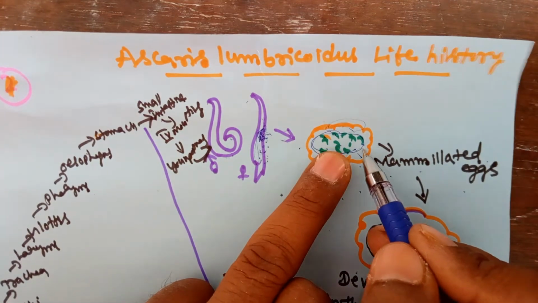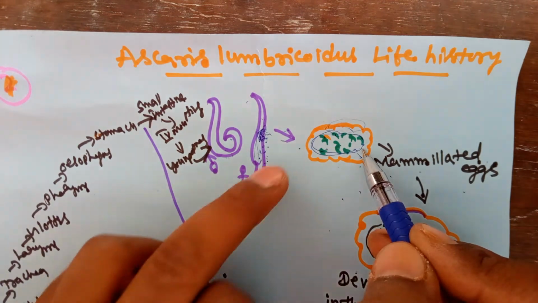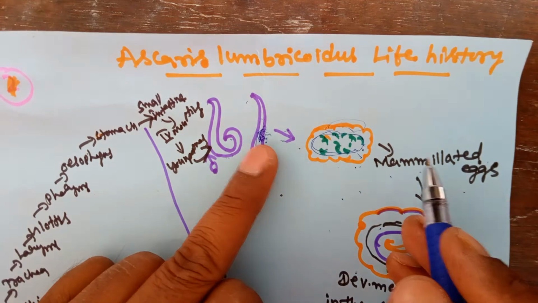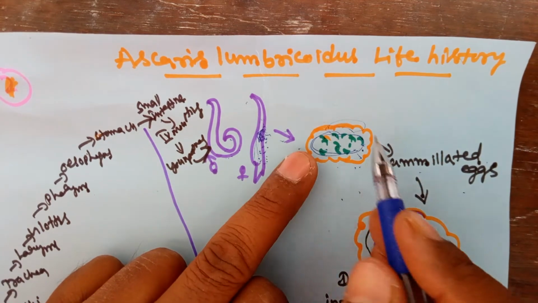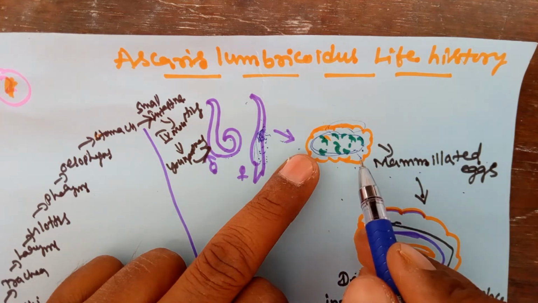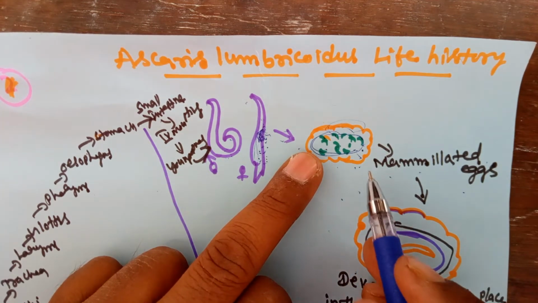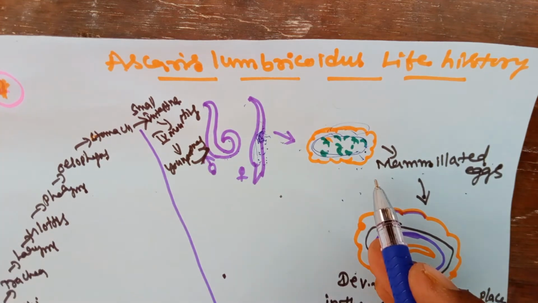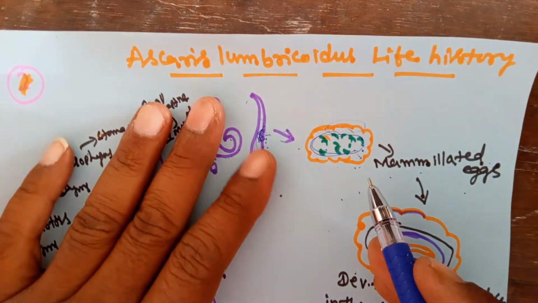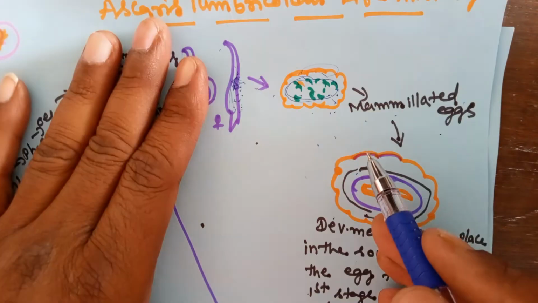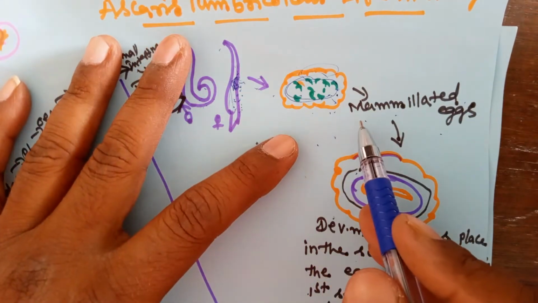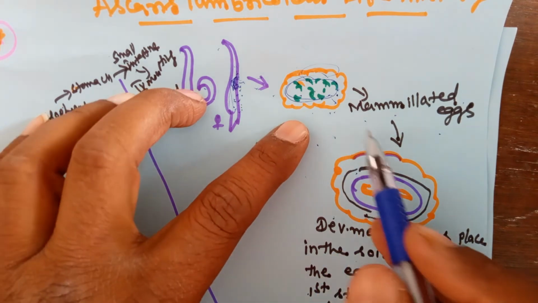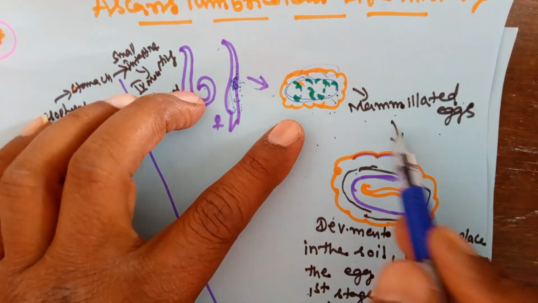These mammillated eggs enter our small intestine, but there is no development in our small intestine. They are eliminated, exiting the body through fecal material. So the mammillated eggs do not develop in our body. These eggs are released outside the body through the fecal material, stool or excretory material.